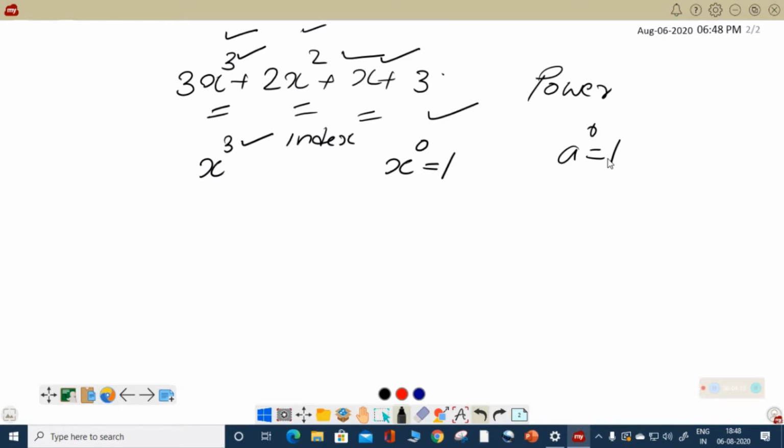अभी और क्या है polynomial में? That is the quest over here. We are going to learn more aspects of polynomial.